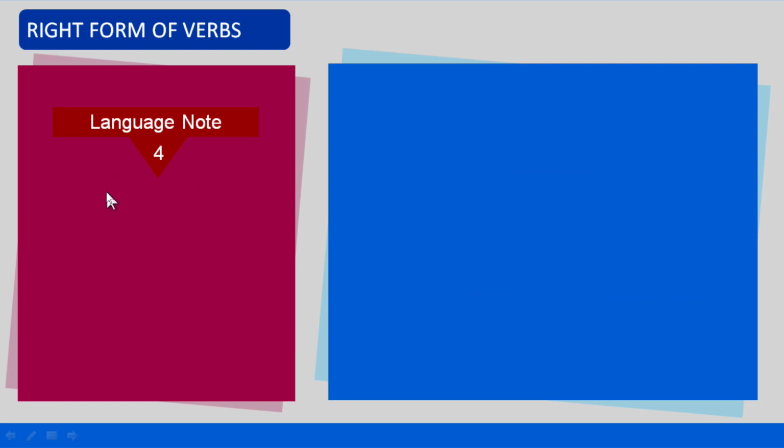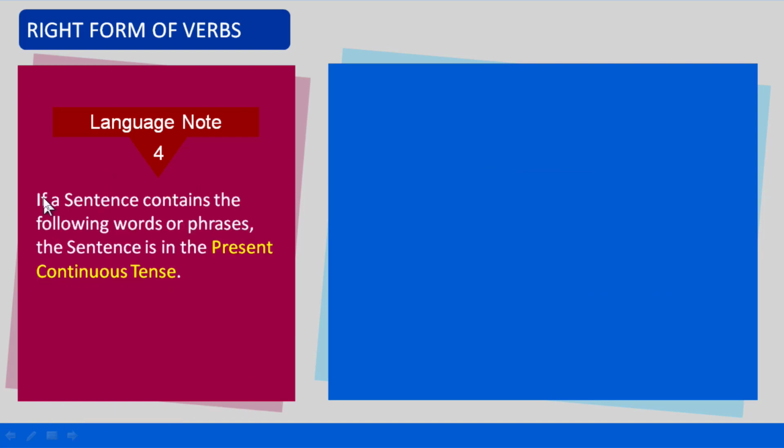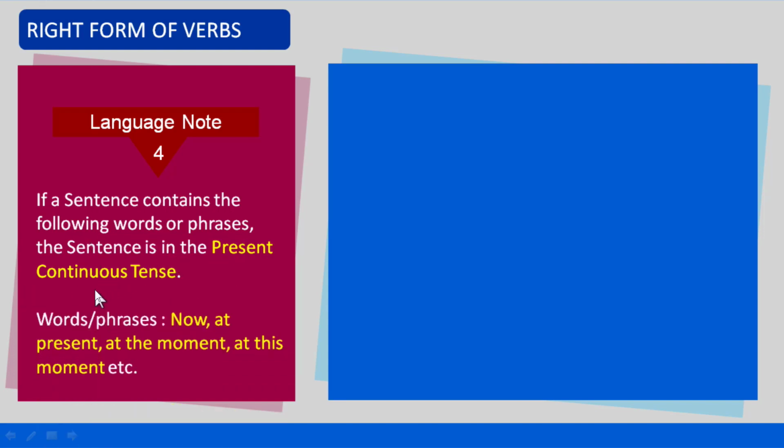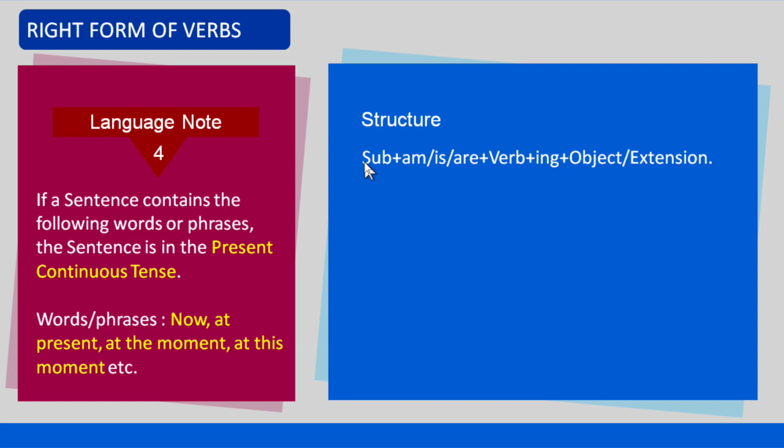Language note number 4. If a sentence contains the following words or phrases, the sentence is in the present continuous tense. Words or phrases: now, at present, at the moment, at this moment, etc. Let us see the structure. Subject plus am, is, or are plus verb plus ing plus object or extension.